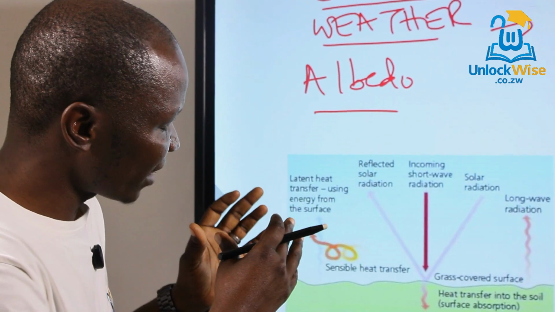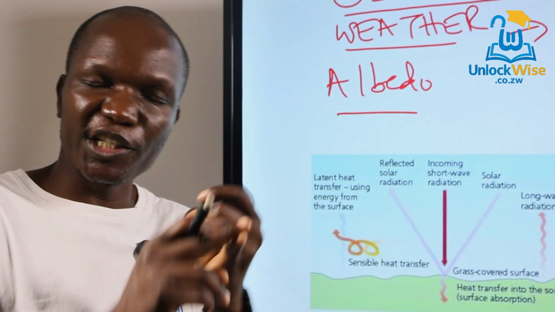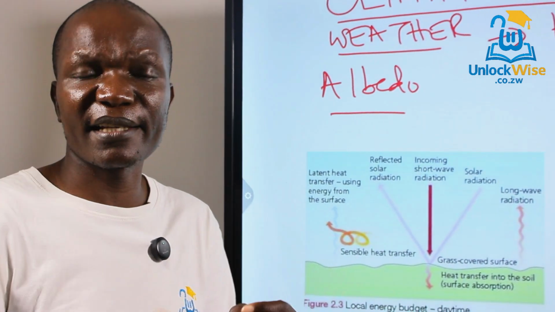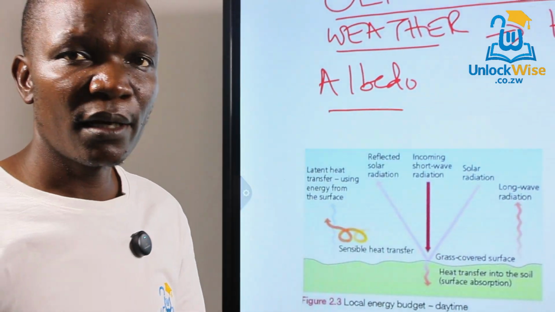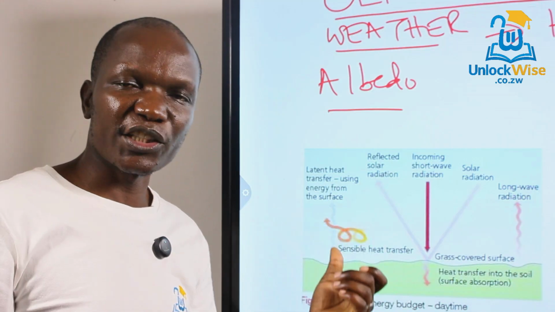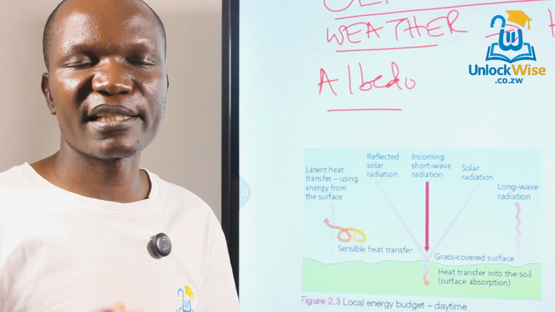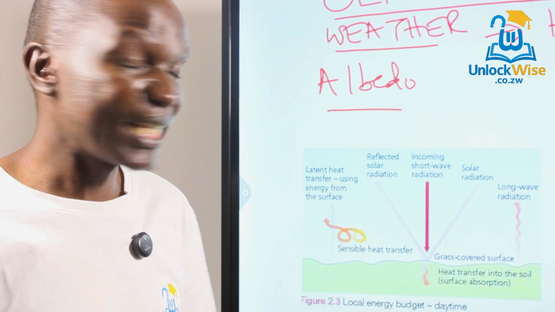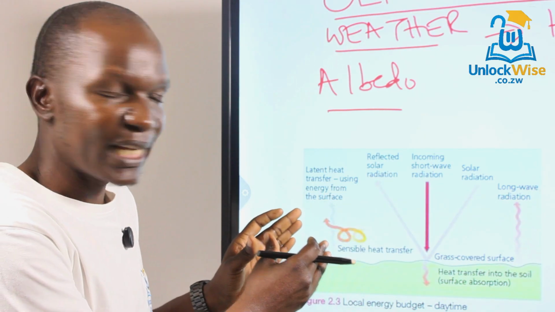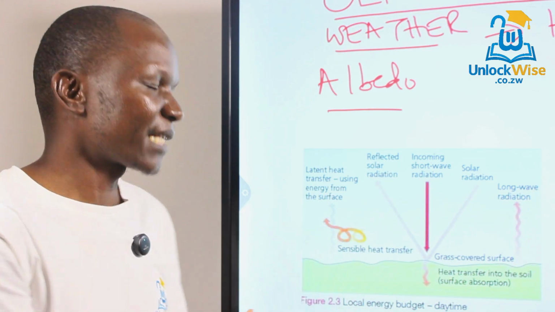Like in this case, during the day, we have condensation, whereby water vapor turns into water droplets, and we also have evaporation as well, whereby water in its liquid state turns into gas. So this actually happens during the day as part of latent heat transfer.